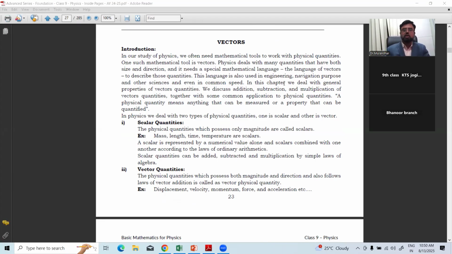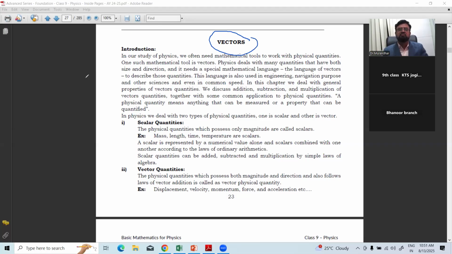Now we'll come to the next part of this chapter, which is vectors. Vector is also a very important part of mathematics. Actually, vector mathematics is a separate chapter, but it is also connected with physics. Why?